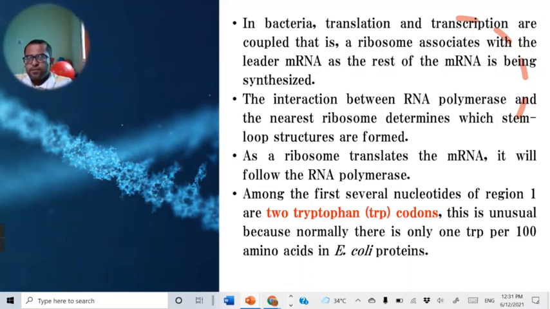During the translation of the first region, there is the requirement of 2 tryptophan amino acids, because there are 2 tryptophan codons in region 1. These 2 tryptophan codons in region 1 help to finally adjust the requirement of tryptophan in the cell. Whether there is a high concentration or a low concentration, according to that, the transcription and translation processes help to control the trp operon.